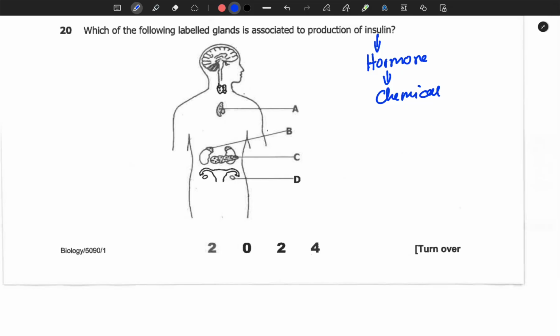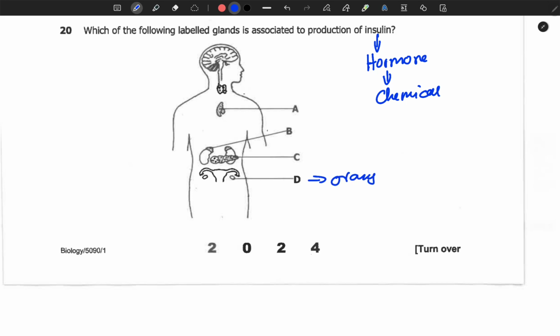So they carry information from the organ producing it to the targeted organ. So the targeted organ is an organ where a hormone has its effect. So if you look at the given structure, we have glands like D, the ovary.